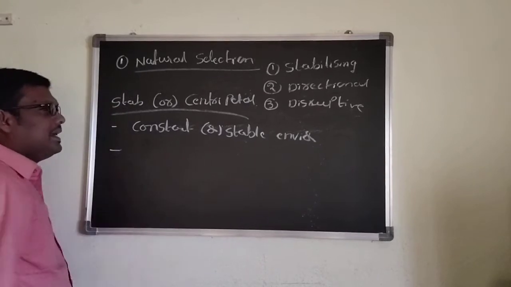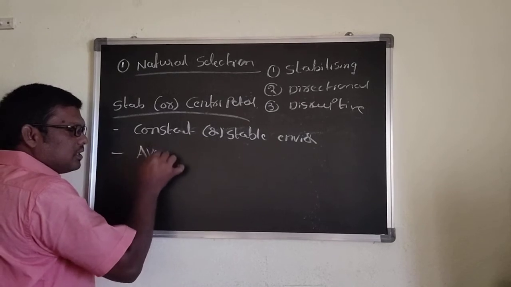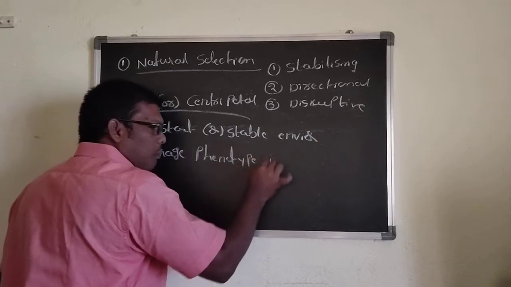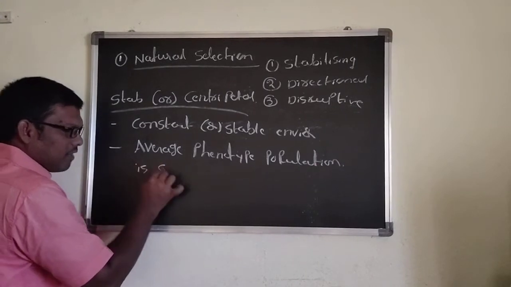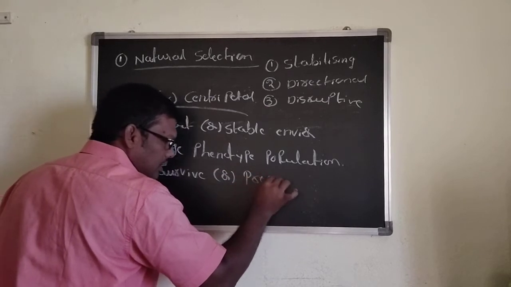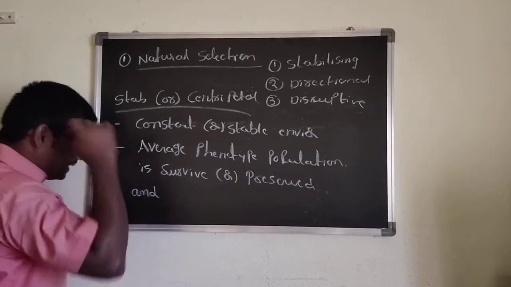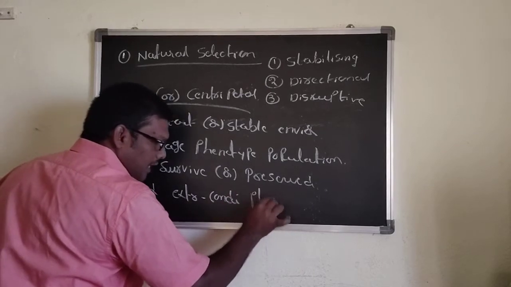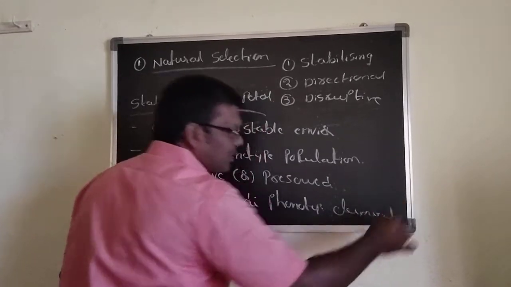And the second point: in stabilizing or centripetal selection, the average phenotype of the population survives or is preserved, and extreme condition phenotypes are eliminated from the environment.